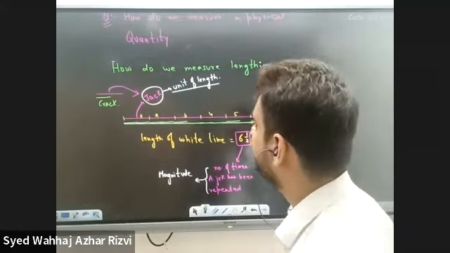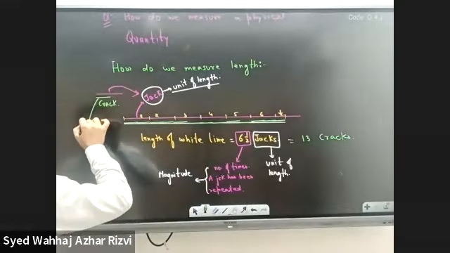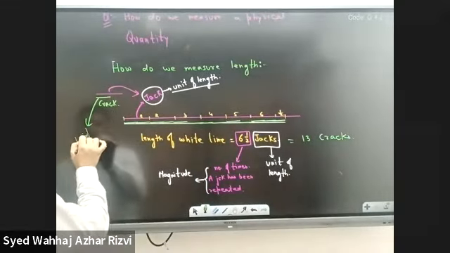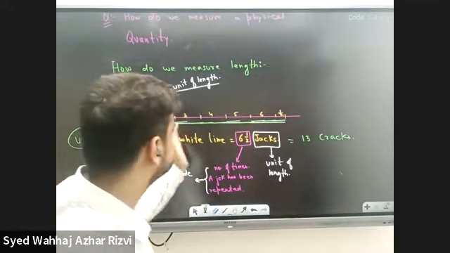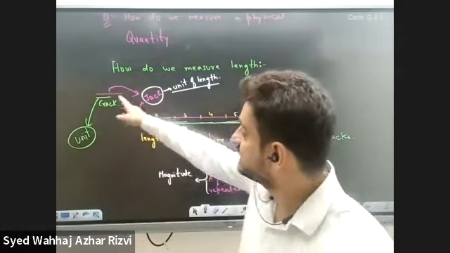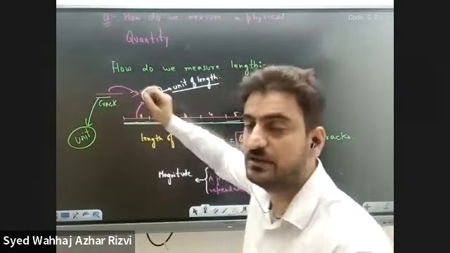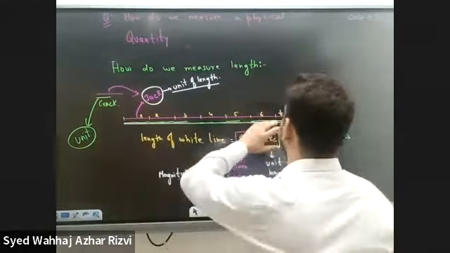It means that when we use crack as our reference unit, since it is a smaller unit, it gets repeated 13 times. Whereas the jack, which is a longer unit, gets repeated a lesser number of times.